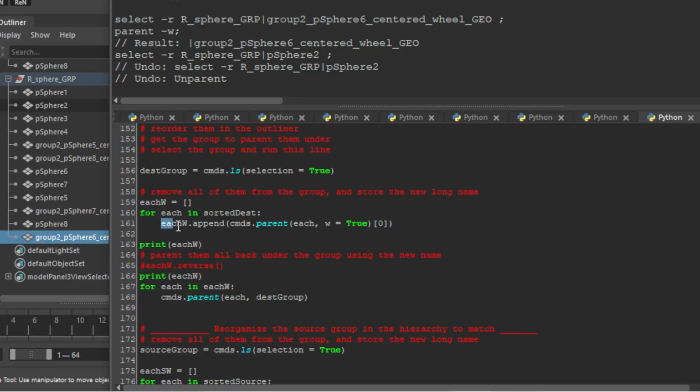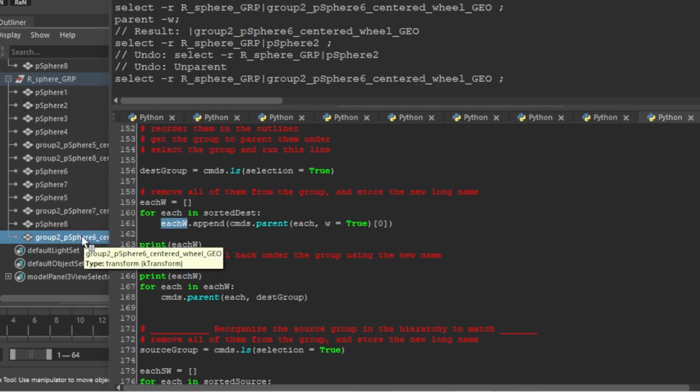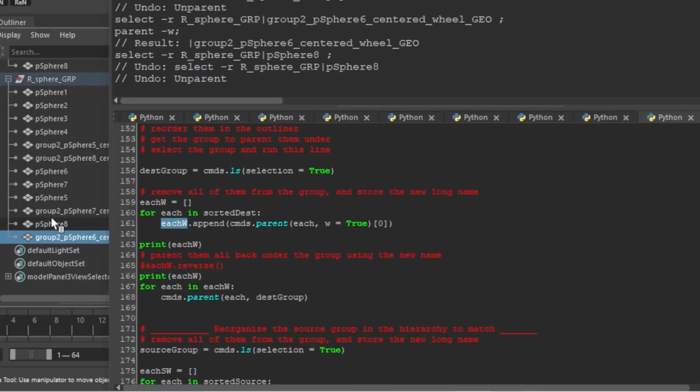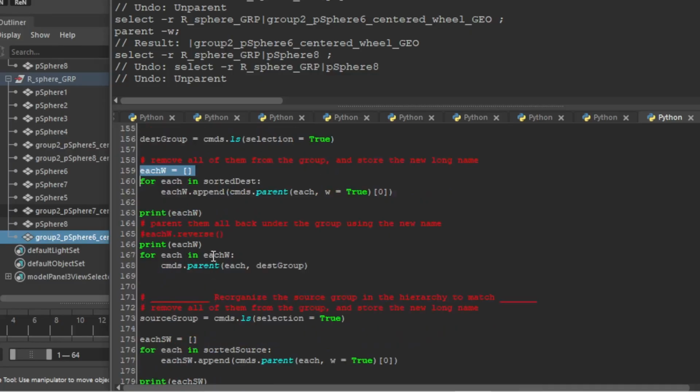Then we're going to use the Python method append. We're going to stick that long name into this group. And the reason is, once you take this out of that group, it's going to have a different name. So if I Shift P again, you'll see that the name's changed. You've got rsphere group, and then you just have the group. So we're going to store the new name that it gets when it goes to the world in this list, and then we're going to index over that list to put it all back. We're going to put it all back in the order based on our list by incrementing and iterating over our list. So let's just do that.